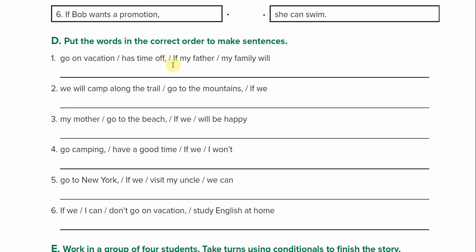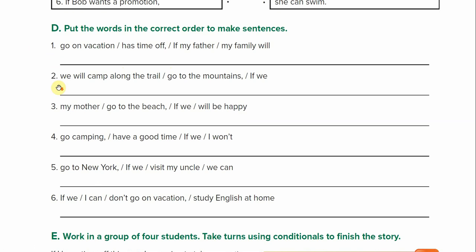So, if my father has time off, my family will go on vacation. All right. Number 2, if we go to the mountains, we will camp along the trail. Don't forget to put your period.